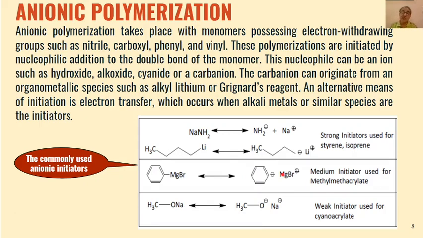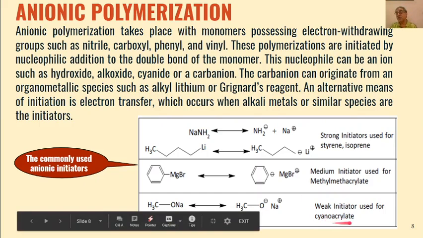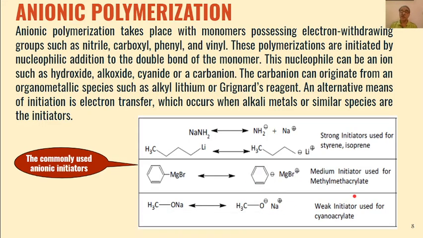Then weak initiators are like sodium methoxide. So this will give us methoxide ions and sodium positive. This will add across the carbon-carbon double bond having an electron withdrawing group. And most commonly this is used for cyanoacrylates. This weak initiator is even sufficient for addition to cyanoacrylates, because the cyano group is a highly electron withdrawing group which will make the carbon-carbon bond very polar for addition of even a weak initiator like methoxide ion.